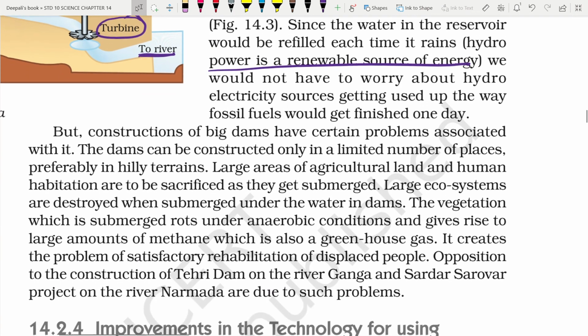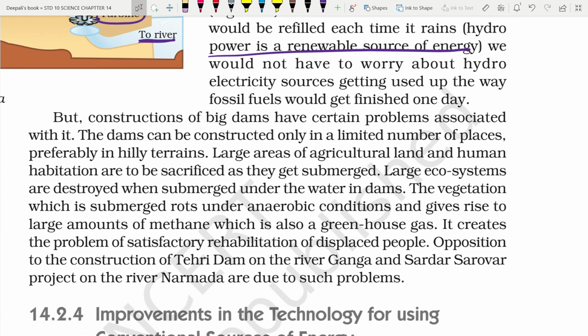But let us see what the disadvantages are. Construction of big dams has certain problems associated with it. The dams can be constructed only at a limited number of places, preferably in hilly terrains. Large areas of agricultural land and human habitations are to be sacrificed as they get submerged, and large ecosystems are destroyed when submerged under water in dams.